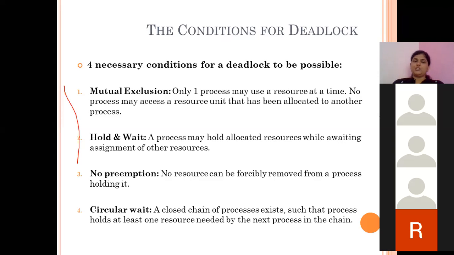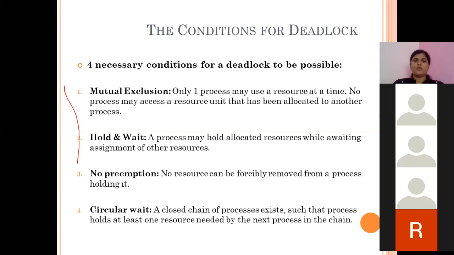Now, these 4 conditions are again an important question with respect to your theory examination. First condition, mutual exclusion. Second condition is hold and wait. Third is no preemption. Fourth is circular wait. Now, consider mutual exclusion. This is regarding resources. If all the resources present in the system are mutually exclusive, that means if some resource R1 is given to process P1, the process P1 is not ready to share that resource with any other process.